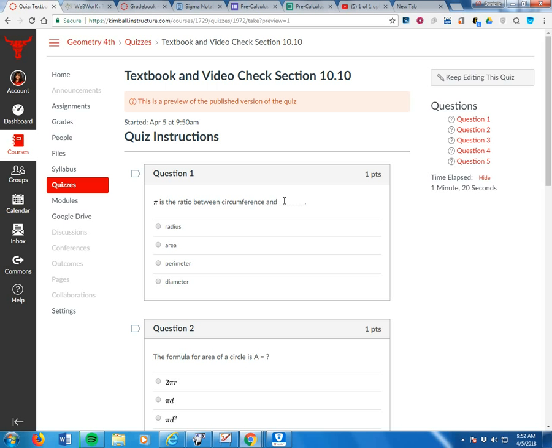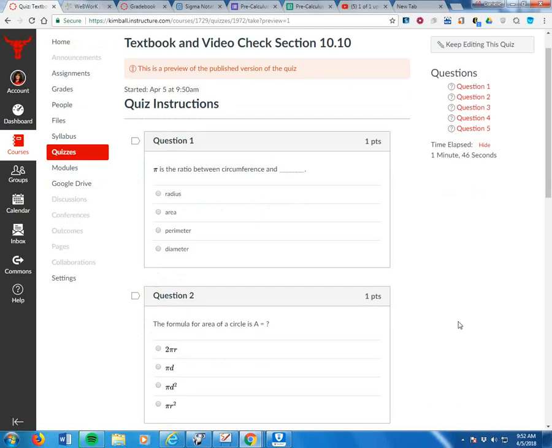So it doesn't matter the size of the circle. If you just figure out the diameter and you take the circumference and divide it by the diameter, you'll always get 3.14159. So that's how they discovered this number pi. Kind of interesting. So pi is the ratio between the circumference and the diameter, which makes sense because C equals pi D. So if you want to solve for pi, it's just C over D, circumference divided by the diameter.